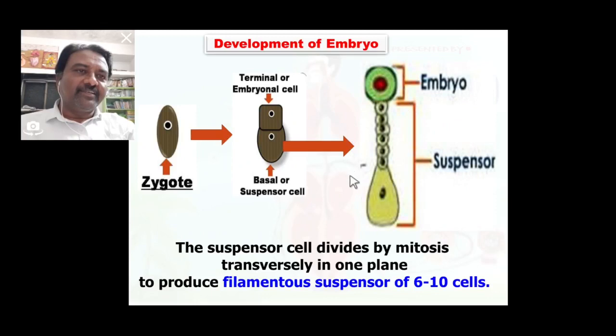Such a structure is called the suspensor. So the suspensor initial cell undergoes mitosis transversely in one plane to form a filamentous structure containing 6 to 10 cells, called the suspensor. So this is the suspensor structure formed from the initial suspensor cell.